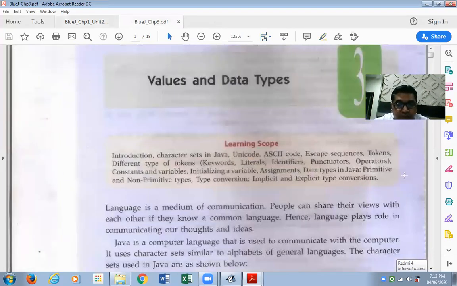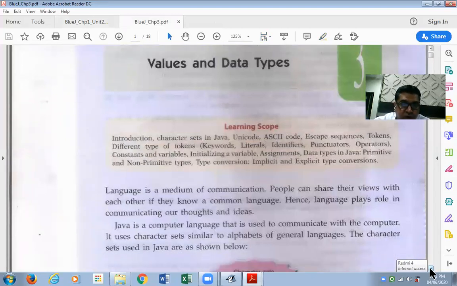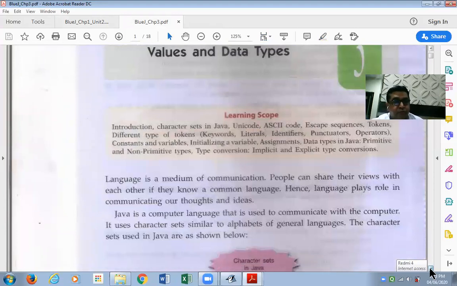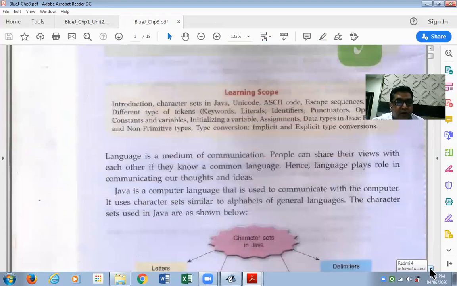Values and data types. Okay, the concepts that you're going to learn in this chapter are very basic and very essential. We are starting a discussion on